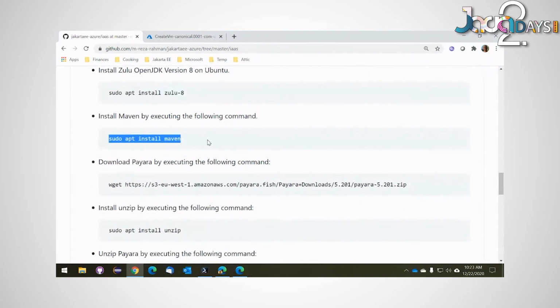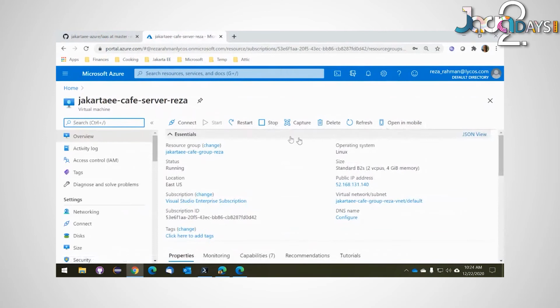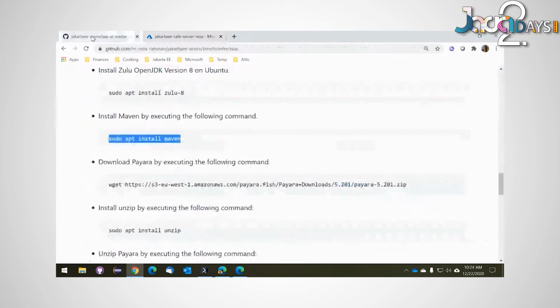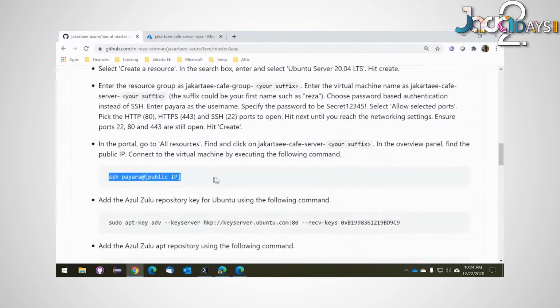I will be installing Maven locally on this machine as well. Normally, you wouldn't be doing this. Normally, you would have Maven running on a CI/CD server. But just for this demo, I'll be downloading the application locally and building it using Maven, very similar to what you would do on your own local development machine. I think our resources are actually created already. So we can go ahead and log on to this machine and begin doing the setup for real. Let's go ahead and do that.